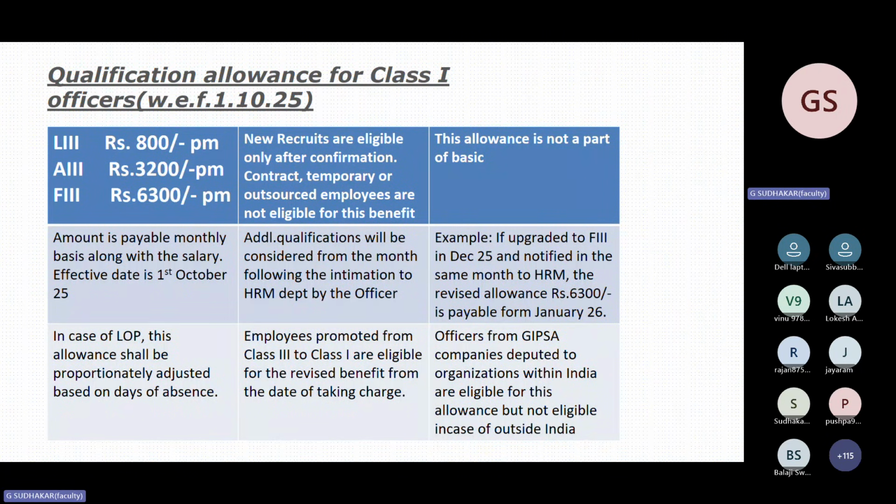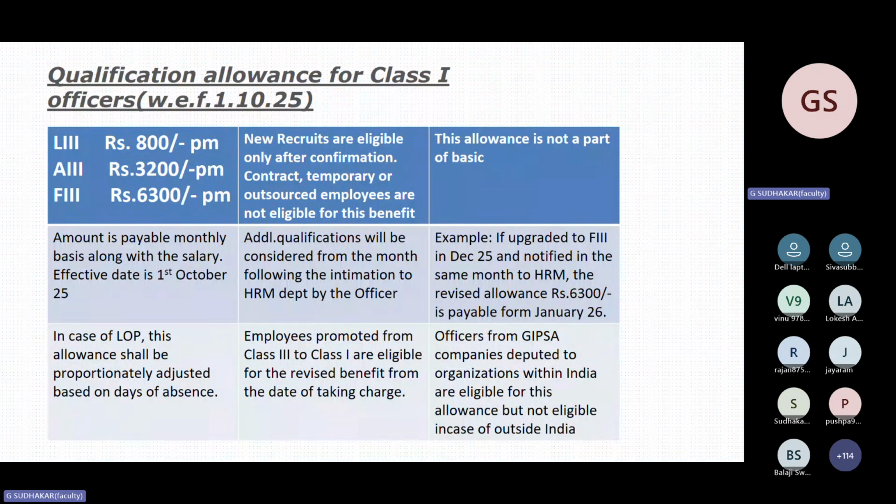I know many of you are aware that this part is FPA, fixed personal allowance. Thus, that is part of basic. All other allowances are not a part of basic. Similarly, this allowance is not part of basic. That is not a part of basic means you will not get DA for this amount. So that is the concept.